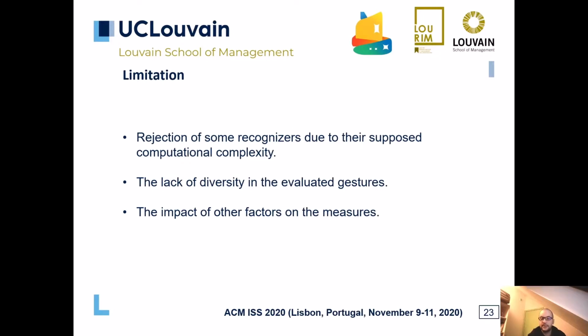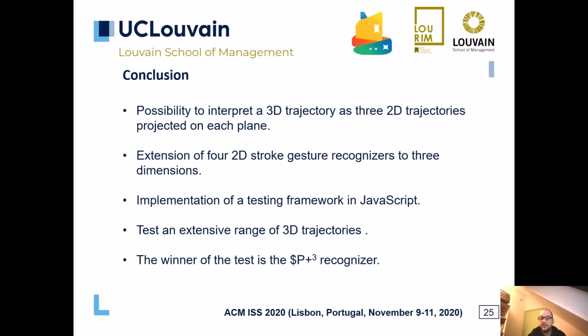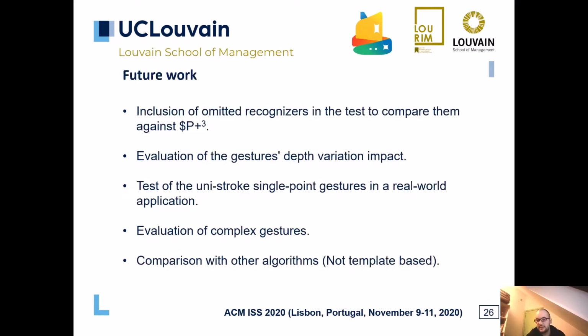Now we come to the limitations of the experiment. Some recognizers have only one kind of gesture to evaluate. Additionally, we didn't include the dataset size as a factor to evaluate. To sum up, we made several 3D gesture recognizers based on 4 2D recognizers selected from the state of the art. We implemented the testing framework in JavaScript and tested the recognizers. The test results showed that the $P+ cube provides excellent results.